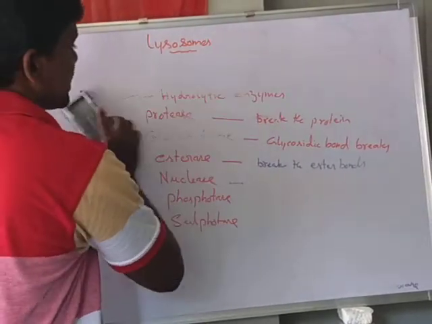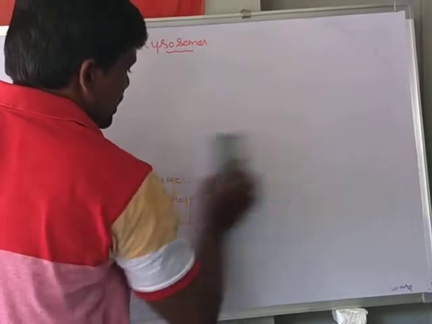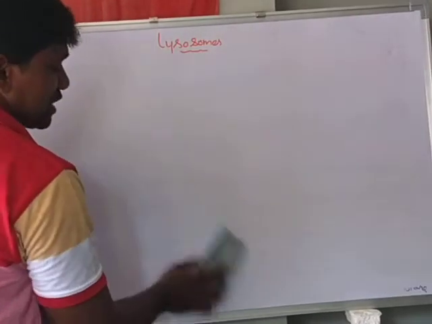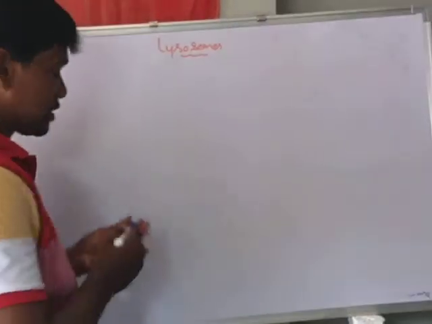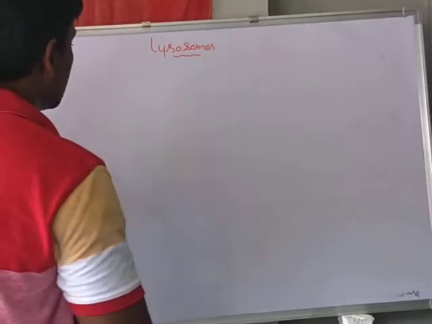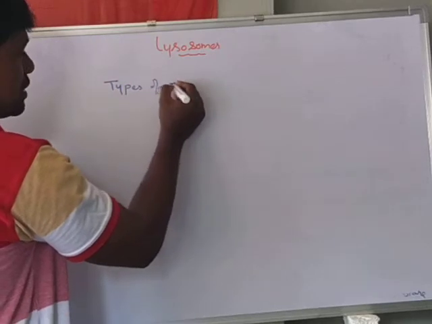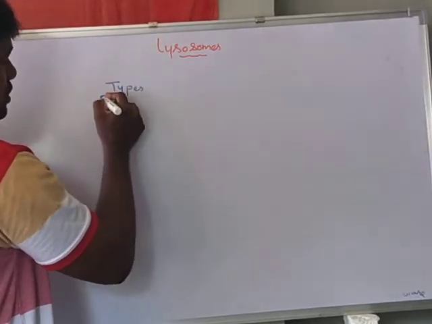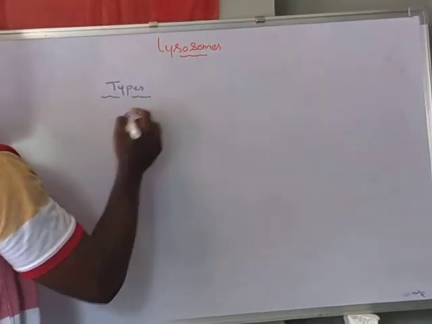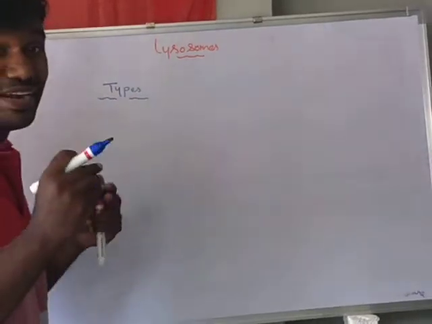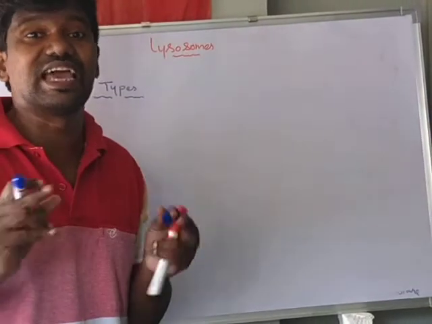Now we know the types of lysosomes. There are 4 types, classified depending on functional activity.